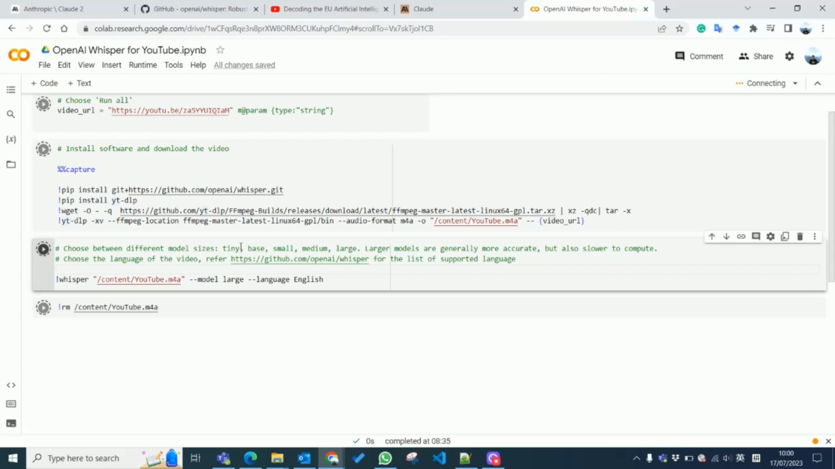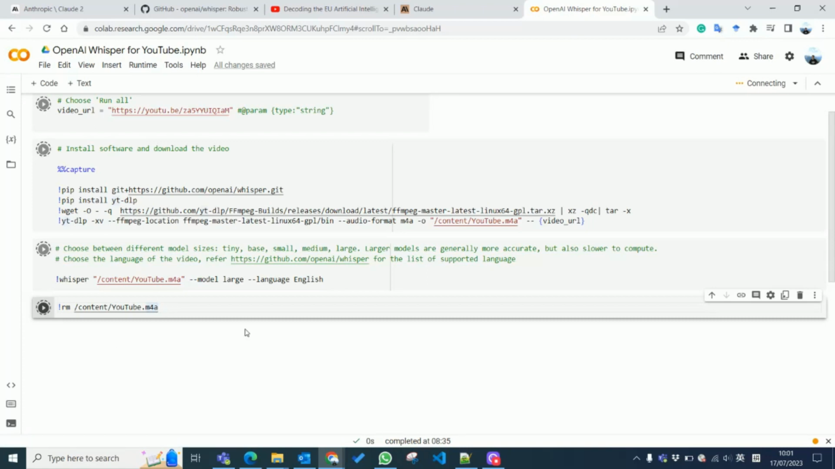Generally, I found that if you transcribe a video where the speaker speaks very standard English and the audio quality is good, then you can probably use a tiny or base model without losing accuracy at all. But sometimes the speaker has an accent and the audio quality is low. In that case, you need to use larger models. In the last code chunk, I just delete the downloaded video file.